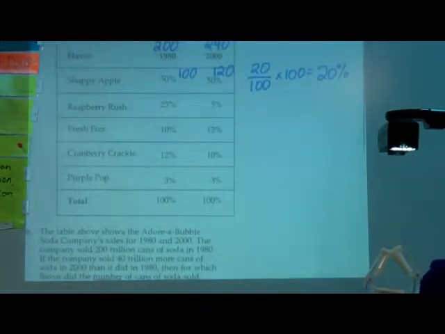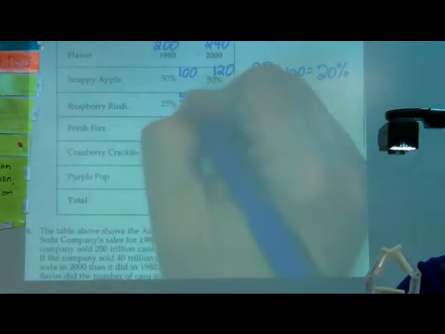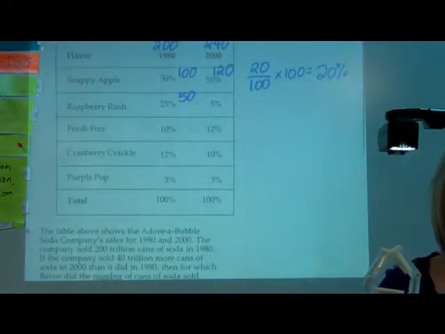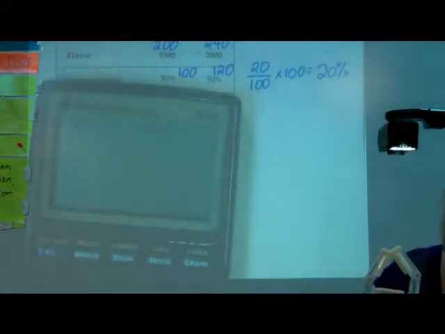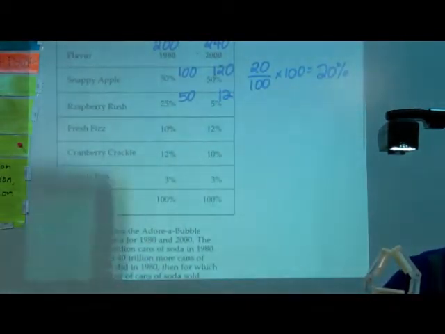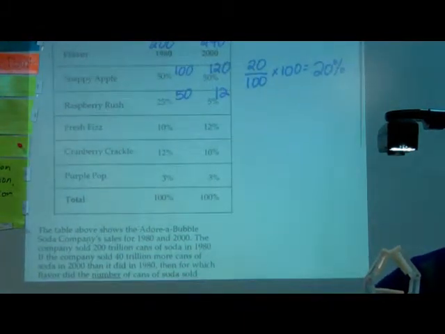Okay, but let's look at the other ones. 25% of 200 is 50. 5% of 240. Remember, to do percents, you do 5% of 240 is 12. So that's actually a decrease. So it's not Raspberry Rush.